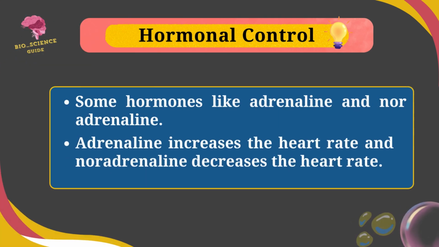In hormonal control, the activity of heart is also controlled by some hormones like adrenaline and noradrenaline. The adrenaline hormone increases the heart rate, and noradrenaline hormone decreases the heart rate.